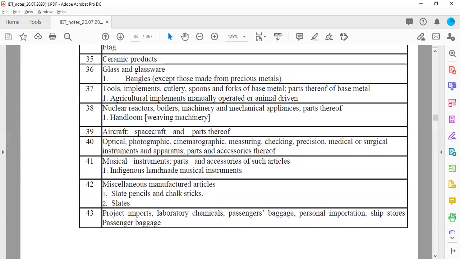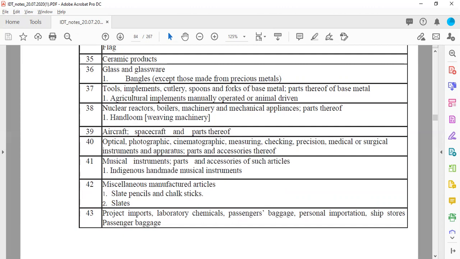Then miscellaneous manufactured articles, which will include slate, pencils, and chopsticks, so exempted from taxes. Lastly, you have project imports, lab chemicals, passenger baggage, personal importation, ship stores, passenger baggage. So all this will be completely exempted from taxes.